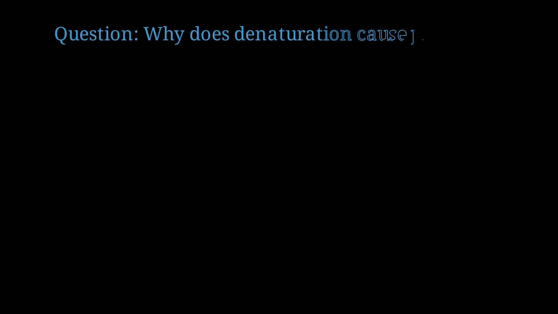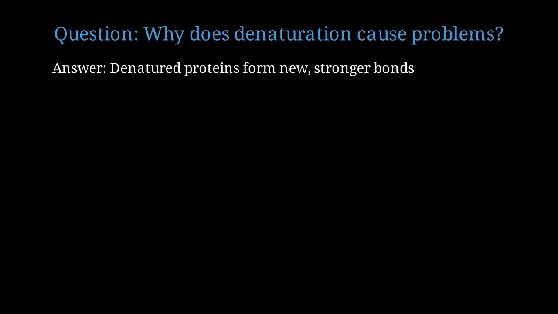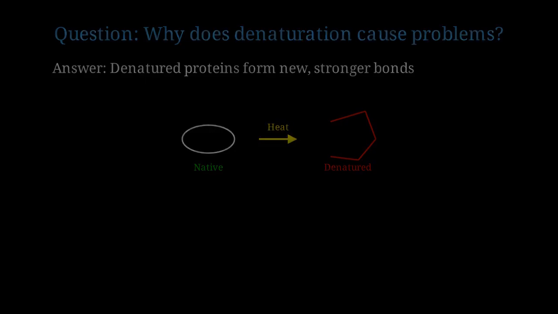Let me ask you a question. Why does protein denaturation cause the cheese to become rubbery? When proteins denature, they unfold and expose hydrophobic regions that were previously hidden. These regions stick together, forming new, stronger bonds. On the left is a native protein folded into its natural shape. When heated excessively, it unfolds into a denatured state, shown on the right. This unfolded protein can now form aggregates.